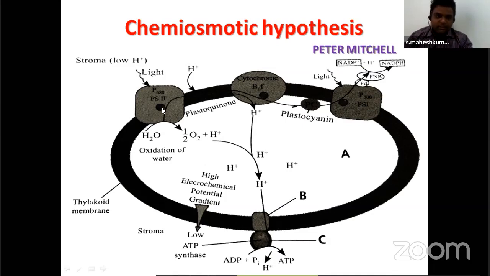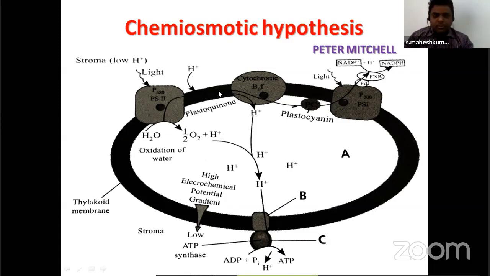See, first the electrons from photosystem 2 transfer to pheophytin, then to plastoquinone, then to cytochrome, then plastocyanin. Lastly, they will reach photosystem 1. And here, with the help of ferredoxin and NADP reductase, NADPH is formed. So we have to discuss here the formation of ATP.